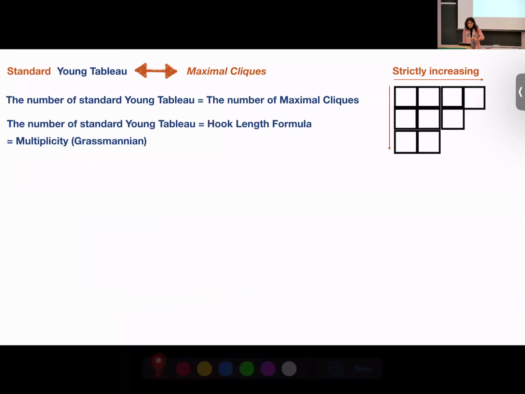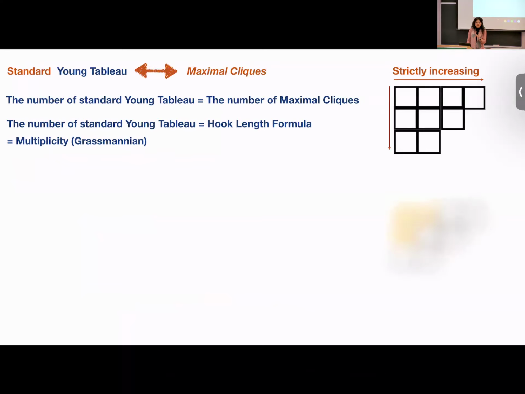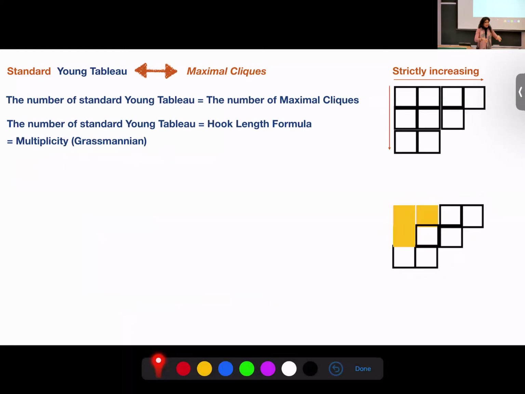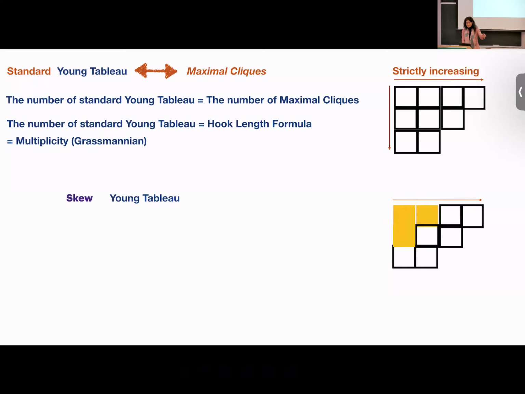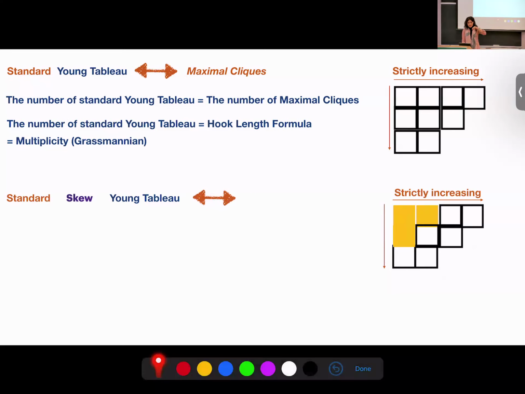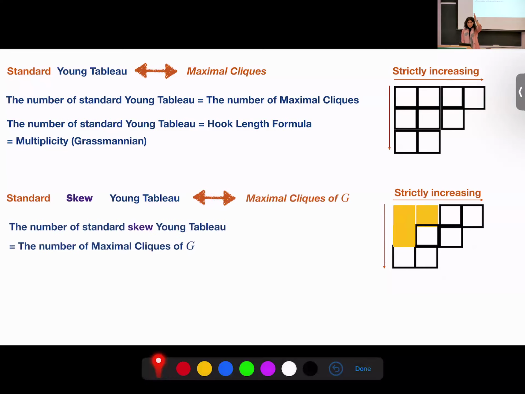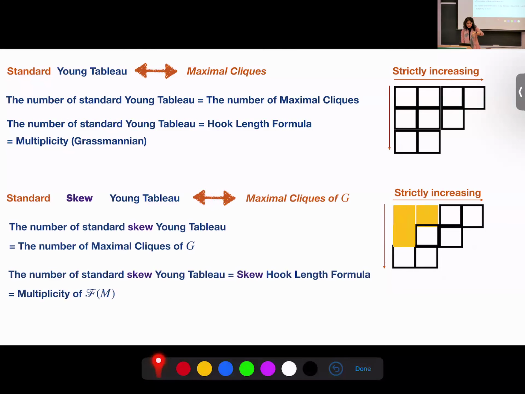In the case of the Young tableau, we have the hook-length formula that gives the multiplicity, but it would be just for the Grassmannian. We would like to find it for the two-sided ladder. So what does it mean? We have a Ferrers diagram, and another Ferrers diagram corresponding to the zero spot, and we superimpose them. This is the yellow one. And we get a skew Young tableau. If you fill it in a strictly increasing way, you have a standard skew Young tableau, and this is again exactly equal to the number of maximal cliques. The number of these maximal cliques is exactly the multiplicity of the special fiber. The name is the skew hook-length formula.